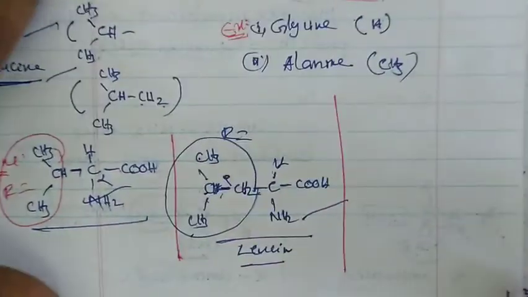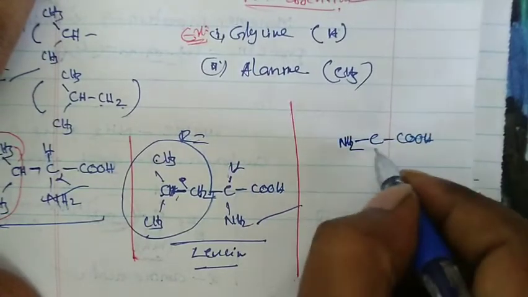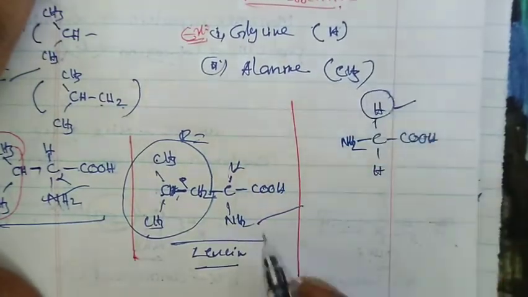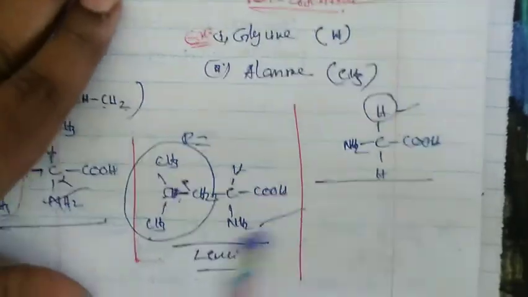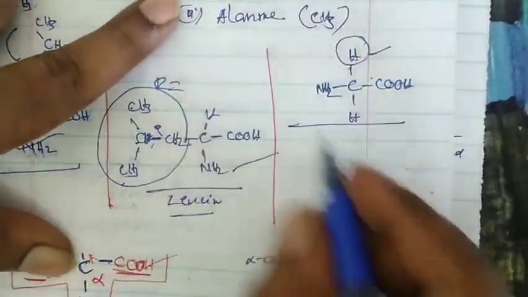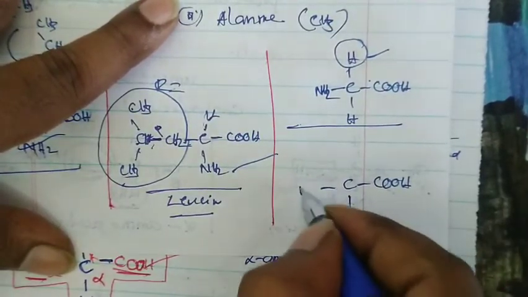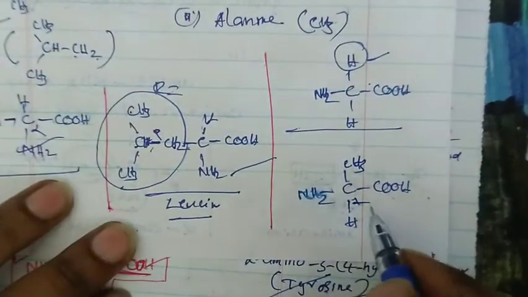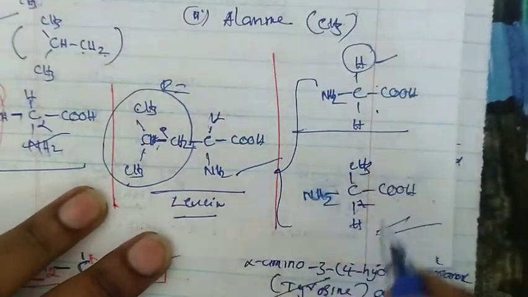But in case of non-essential amino acids, glycine: it contains 1 carboxylic acid group, 1 amine group, 1 hydrogen. The remaining is also hydrogen, that is called glycine. Here R equal to H. This is a non-essential amino acid because it is already synthesized in our body. One more name is alanine. Alanine also has 1 carbon atom, a carboxylic acid, 1 hydrogen, 1 NH2. In case of R, what is there? Methyl group. We write a methyl group, that is called alanine. These are non-essential amino acids because these compounds are already synthesized in our body.